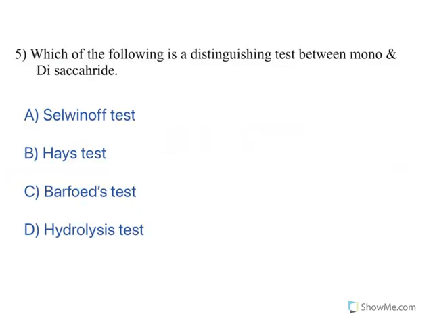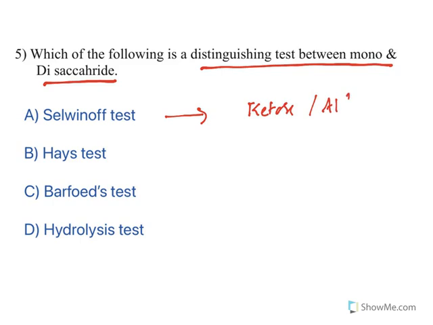Which of the following is a distinguishing test between mono and disaccharides? Now, all of them are related to carbohydrate chemistry. Seliwanoff's test is used to separate between ketoses and aldoses. Fructose, a ketose, will give a positive test with Seliwanoff's, whereas aldoses like glucose do not. Hay's test is used to identify bile pigments.